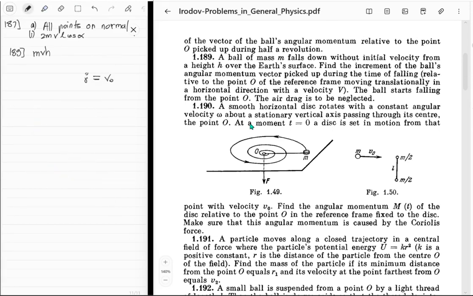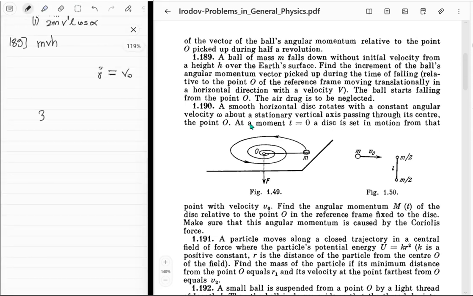So our Coriolis force will just be 2 m r dot omega. But it's supposed to be negative, I think. Yeah, it's supposed to be negative. So this is the Coriolis force, which means the acceleration because of the Coriolis force is just negative 2 r dot omega on this guy, and it's going with v naught in this.